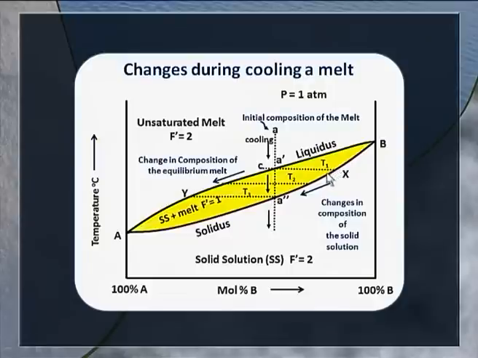The composition of the solid solution has changed from point X to this point. Similarly, the melt in equilibrium has a composition given by this end of the line. Further decrease in temperature to T3 brings the solid solution composition to A prime, which is the original composition. You are left with only a trace of the melt having a composition given by point Y.